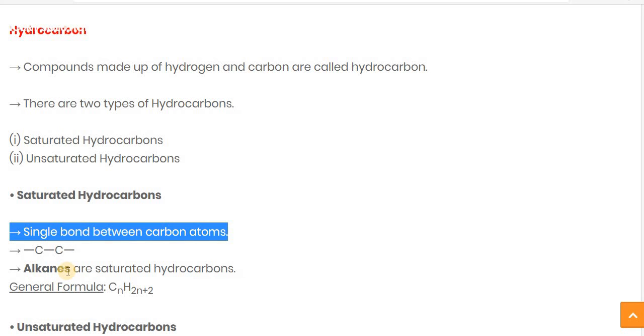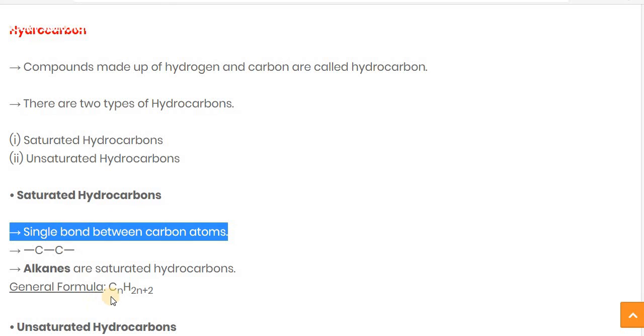In this chapter the phonics are the same but the spellings are different, so we have to be very careful while writing the spelling of alkane and alkene, because there is only a change in the spelling. The pronunciation is the same. So for the saturated hydrocarbon we write the spelling ALKANES.